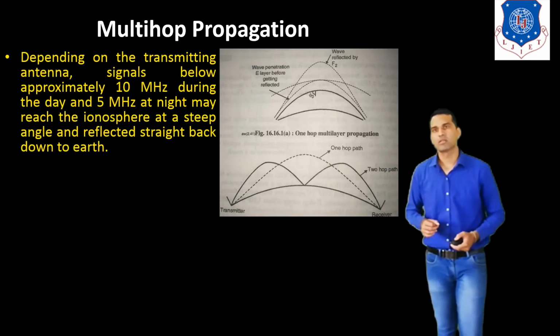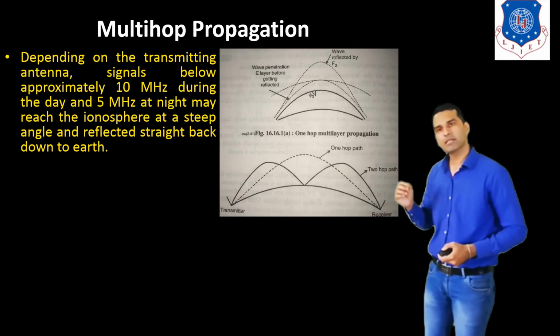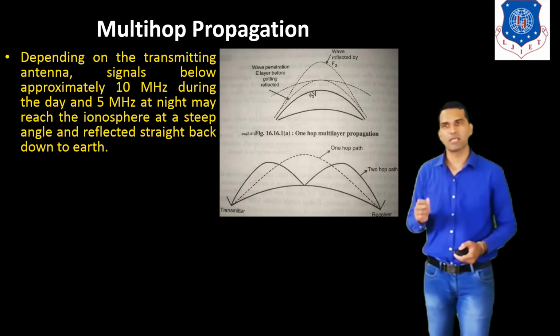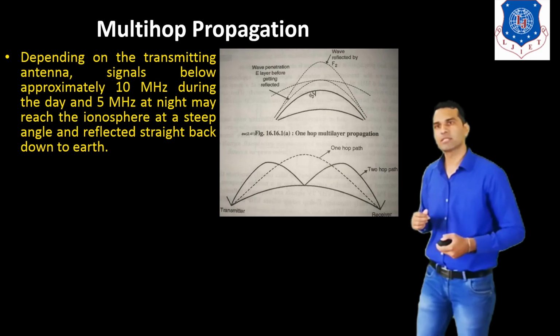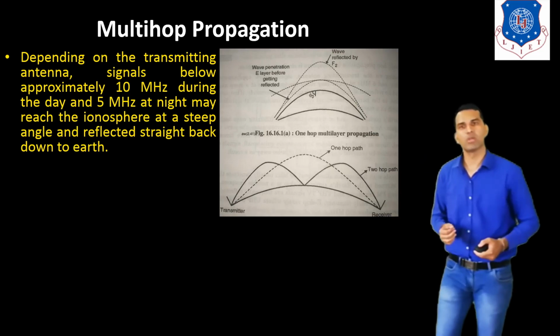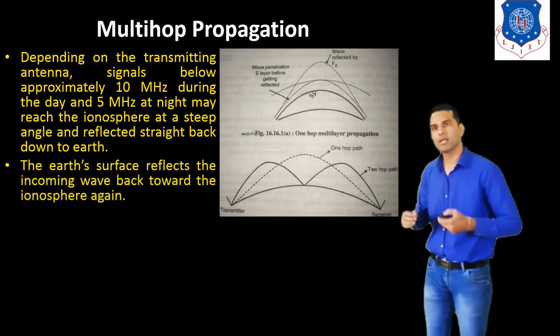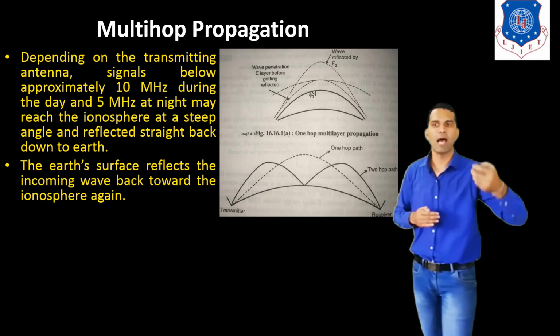Depending on the transmitting antenna, signals below approximately 10 MHz during the day and 5 MHz at night may reach the ionosphere at a steep angle and reflect straight back down to the earth. The earth's surface reflects the incoming wave back towards the ionosphere again.